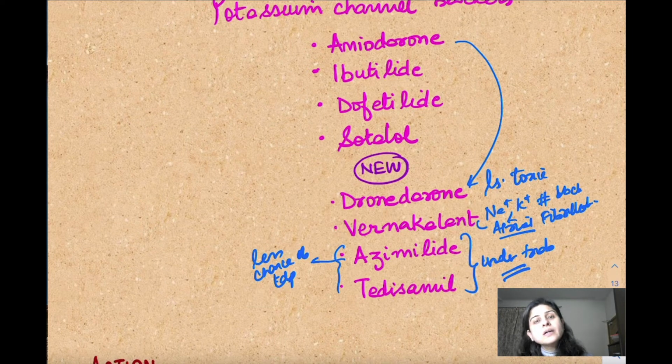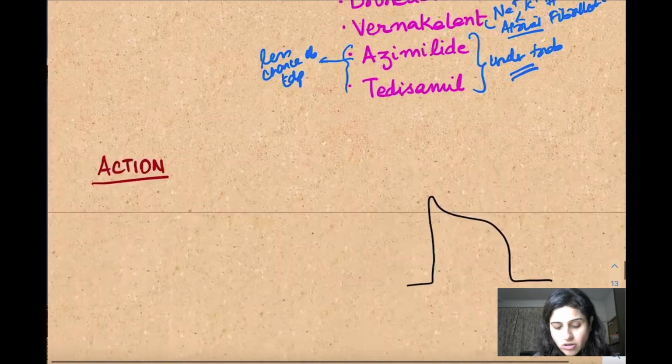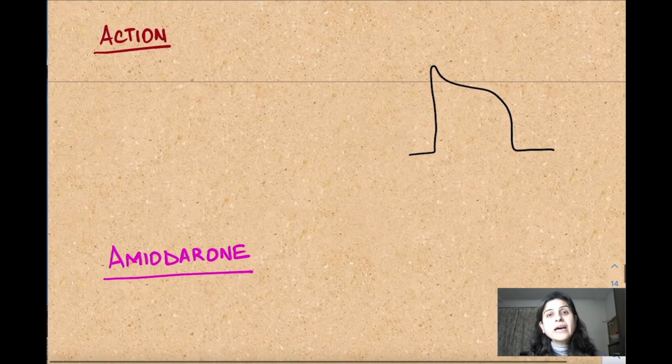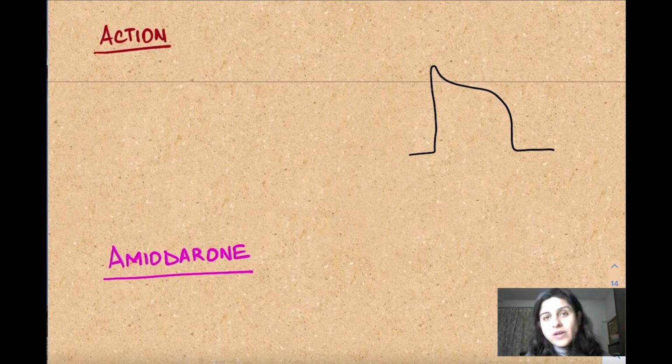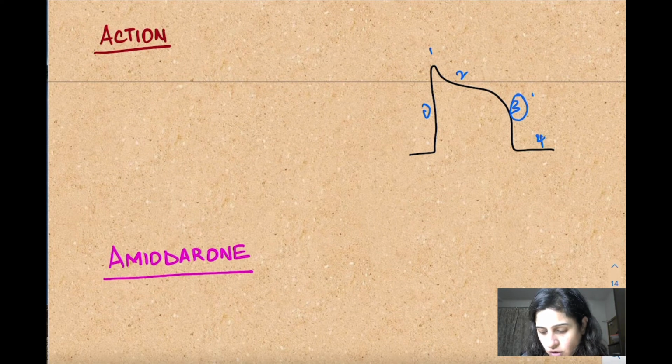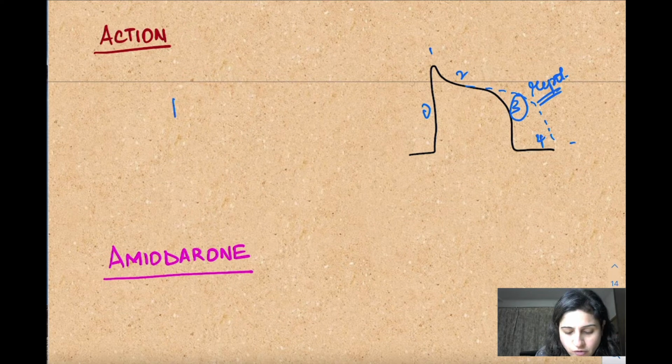Now, we'll come to the older agents which were there initially, which are used. So first let's talk about their general action. Their general action is potassium channel blockade, and you know what happens. Where is the potassium channel important? So this is 0, 1, 2, 3 and 4. This is the phase of repolarization, and this happens when there is efflux of potassium ions. So if you block that efflux or slow it down, the repolarization slows down. So what happens is repolarization is prolonged, so phase 3 is prolonged.